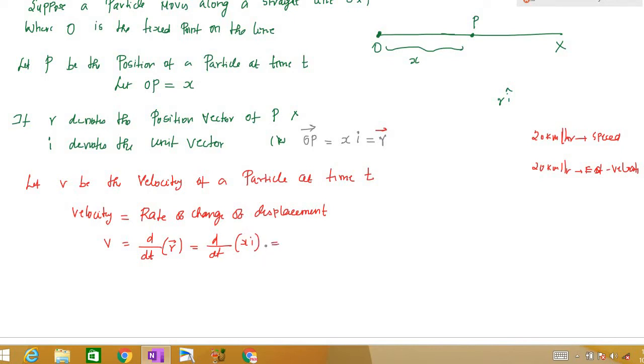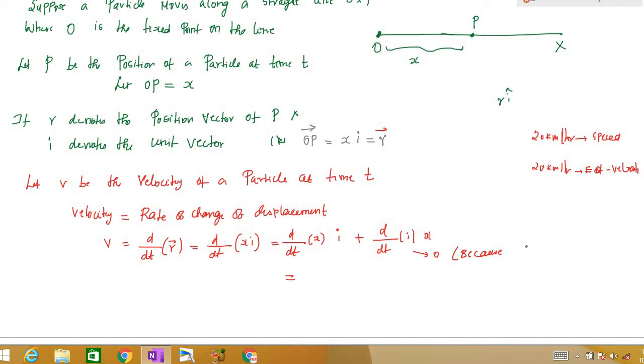Now we have to differentiate with respect to t. So what I'm going to do is differentiate x, fixing i constant, and differentiate i, fixing x constant, right? Now you can see the second term is equal to 0 because our unit vector i is a constant vector. A unit vector is always a constant vector.